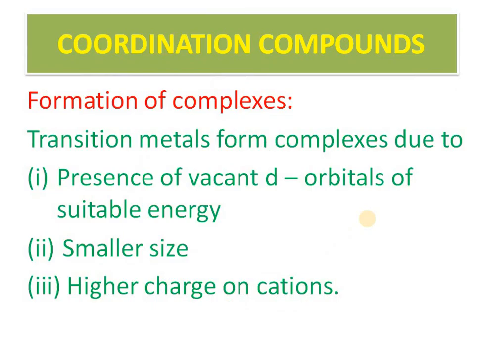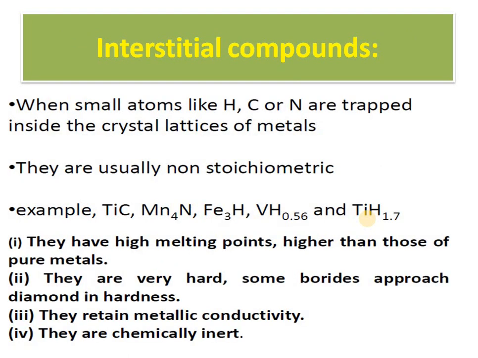So why the transition metals form coordination compounds is because of the vacant d orbitals. If vacant d orbitals are there, then only the ligand can donate a lone pair of electrons towards it and form the coordinate bond. Smaller size of the central metal atom and high charge on the cation help, because if the charge is high, then only the electrons can be received in a good manner. So the next and the last few left are interstitial compounds.